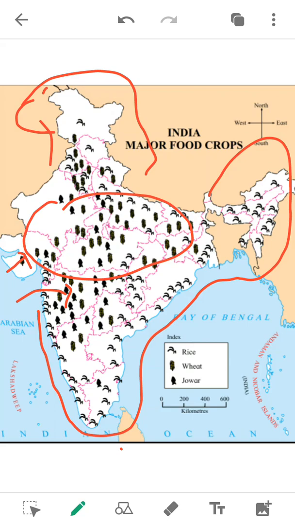Which crop is grown on a large scale in southern India? This is southern India. This all is southern India. Large scale in the southern part of India. Why is this so? Because there is surplus amount of water, and rice requires paddy areas to grow. There is no scarcity of water there, water is in very large quantity, therefore rice is grown there. And even the weather there is cooler than in central India. So rice is grown more there.